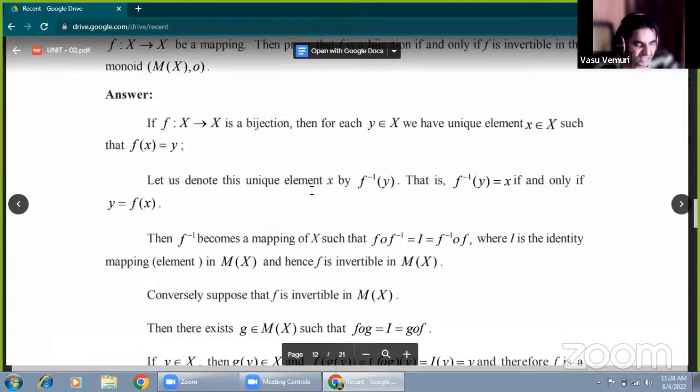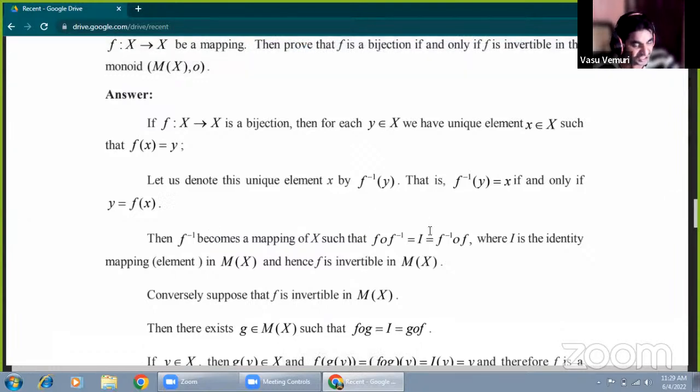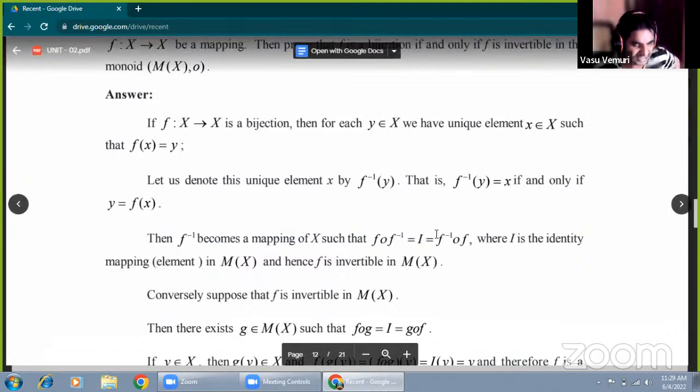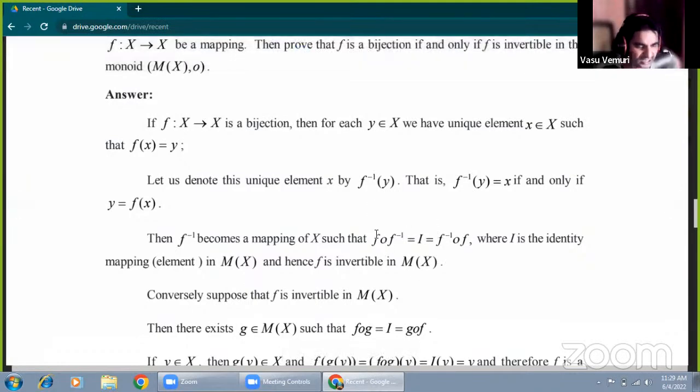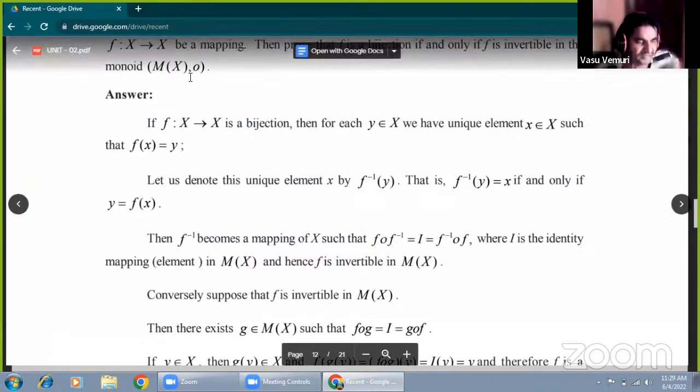Therefore, f inverse of y equals x, from the concept y equals f of x. What is the inverse condition through the functional map? f circle f inverse equals f inverse circle f equals the identity map, denoted by capital I. When closure, associativity and identity, these three, are satisfied, that is called a monoid.